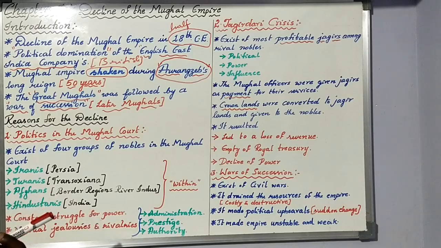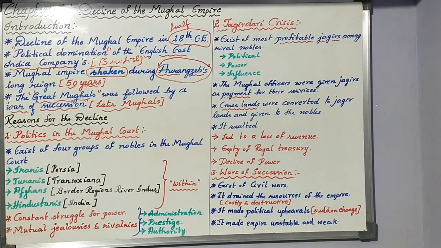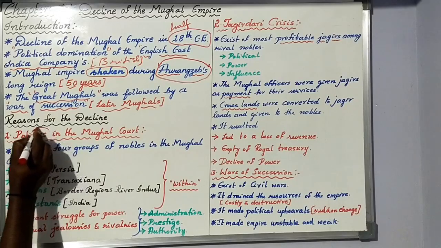Almost 8 major causes. In today's class we will be talking about 3 major causes. The first one is politics in the Mughal court.